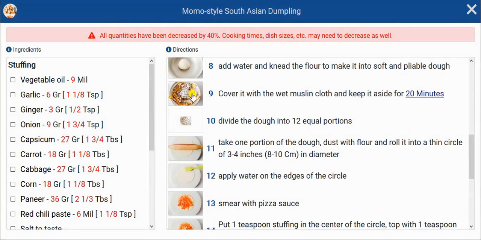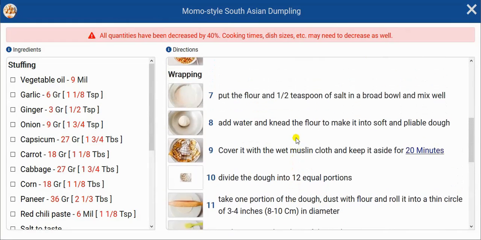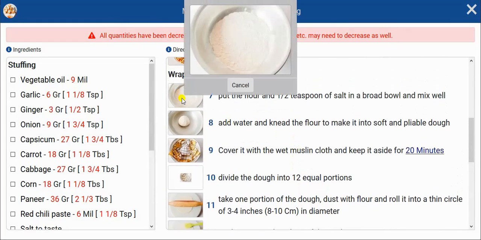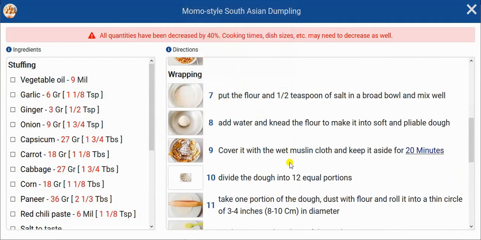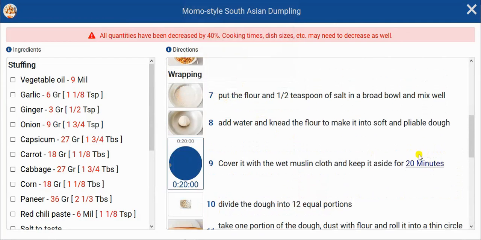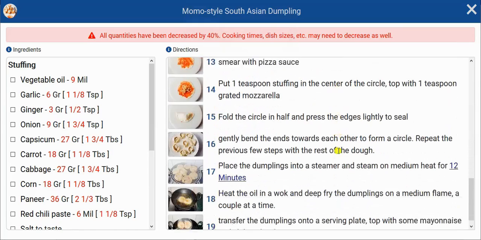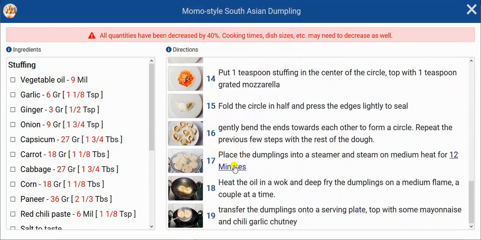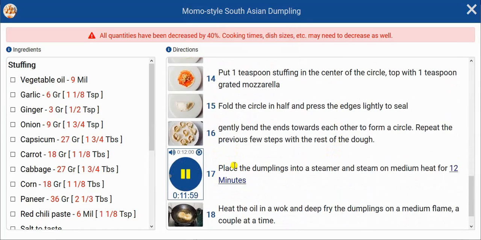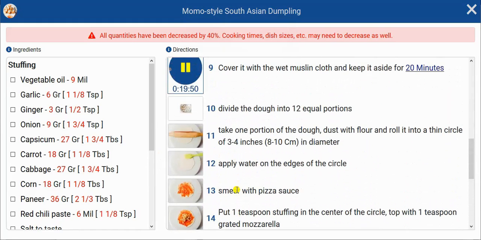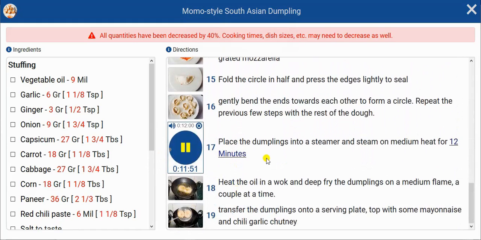And as you can see, the picture returns here. Now with every step you are able to click on the picture and see it in a larger format. You can also have more than one timer going on this page. So we've got 2 here, a 12-minute timer, and that one is a 20-minute timer. As soon as they reach the time, they will start ringing different ring tones so that you can distinguish between the two.